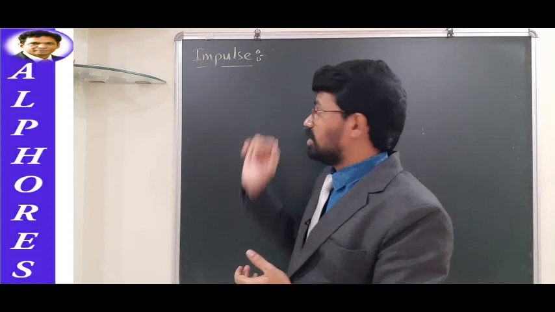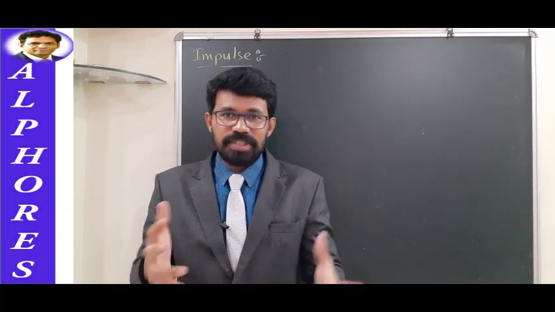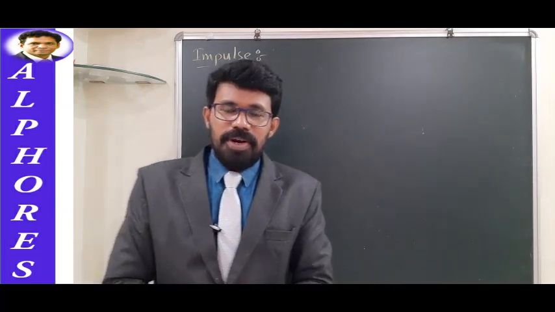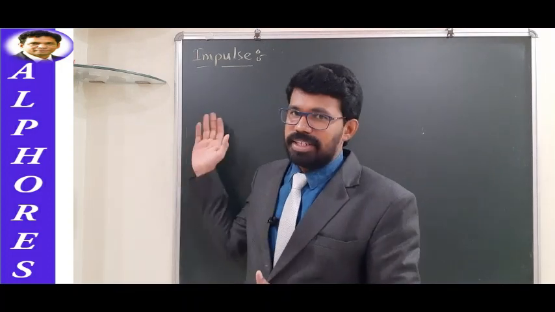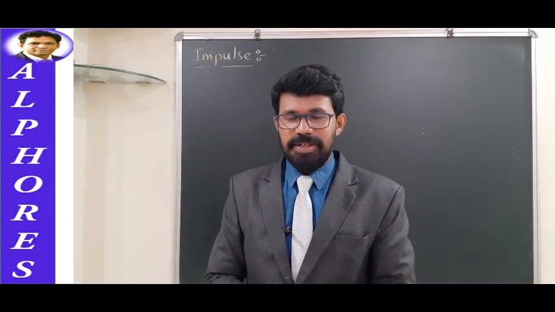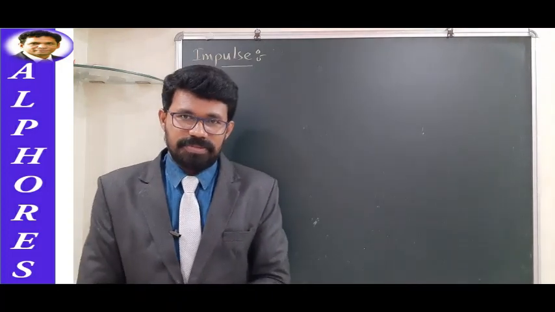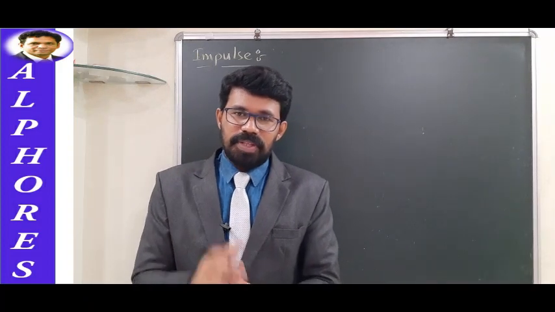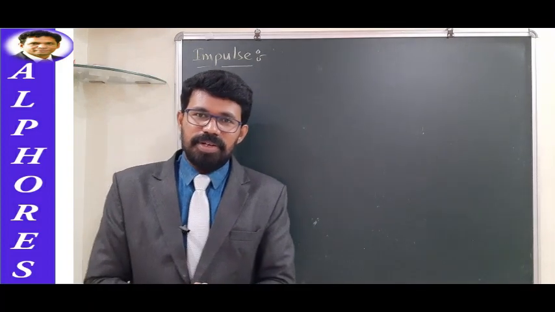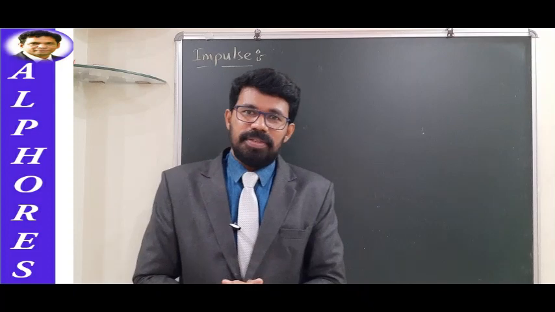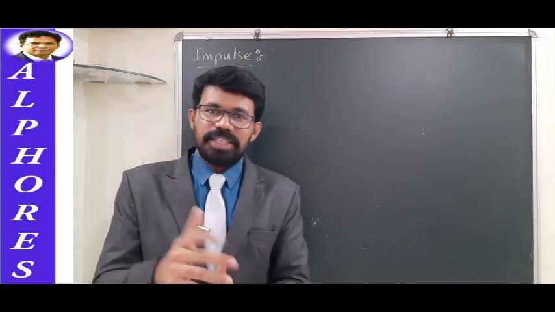And that's what is named impulse. All the examples I have discussed just now fall under the category of impulse. So what is impulse? Basically, impulse gives us an idea about how much impact the force is creating.